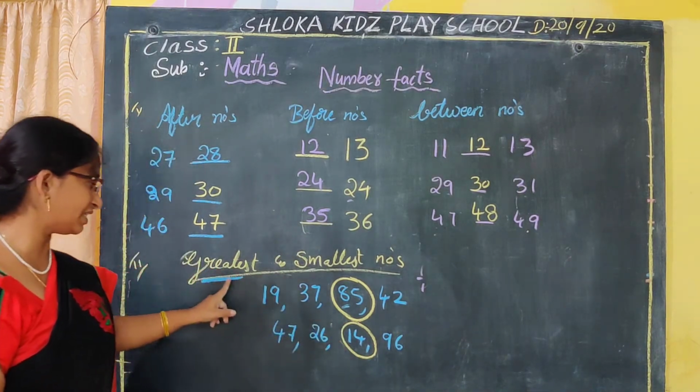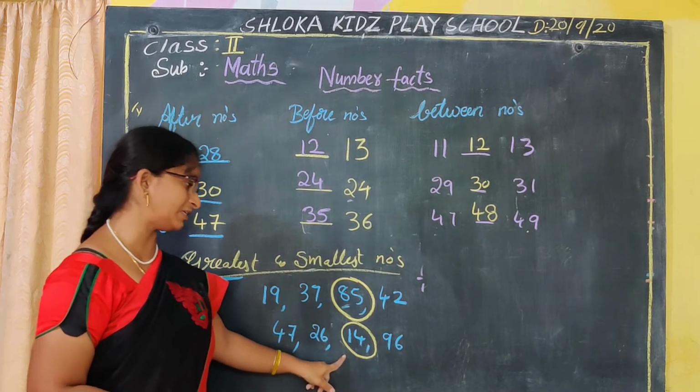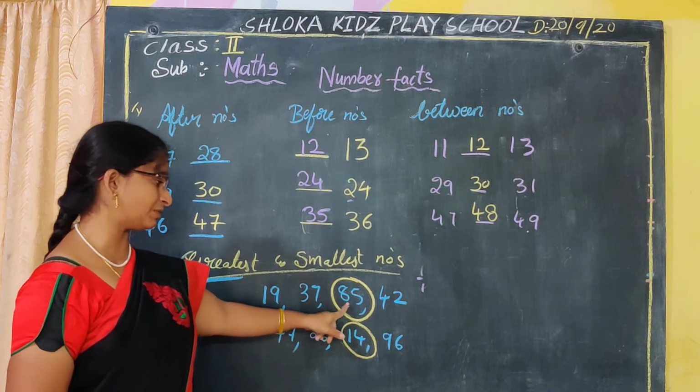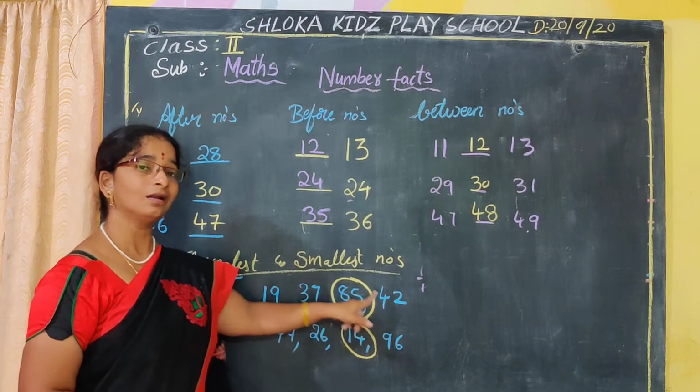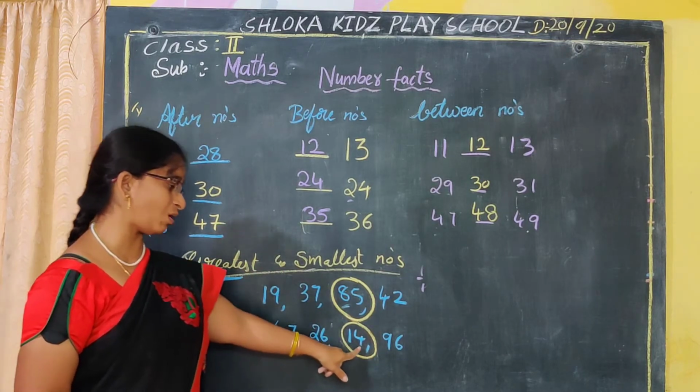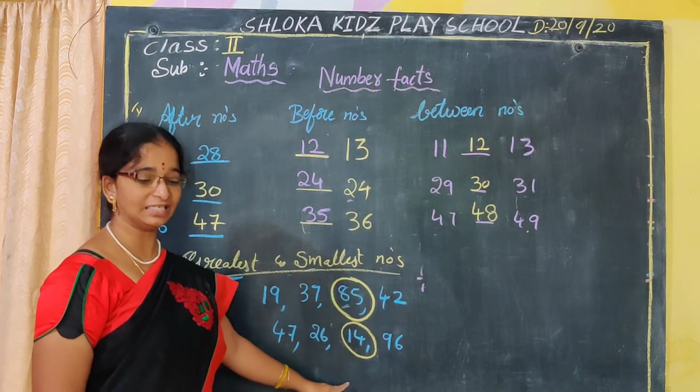Now I think you all have understood the greatest number and the smallest number. The number which is big is called the greatest number. The number which is small is called the smallest number.